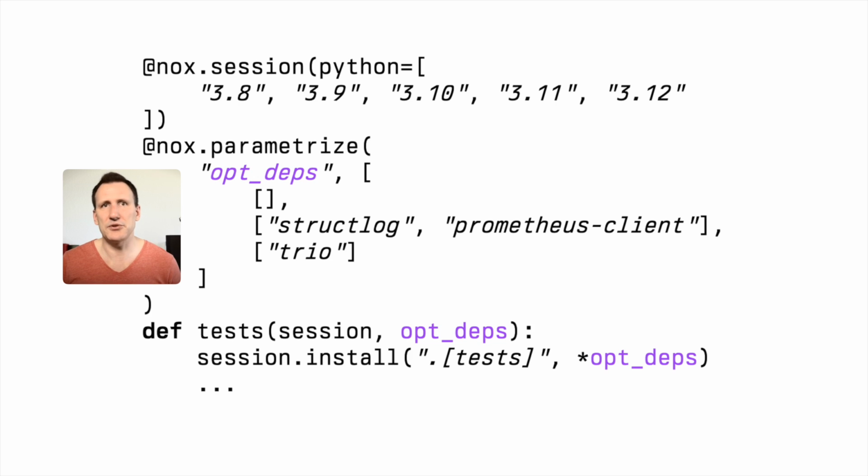And speaking of parameterization, Nox can also parameterize sessions like you might know from PyTest, which is really nice for optional dependencies. In this case, it installs the current package with its tests dependencies, and once with no additional dependencies, once with StructLog and Prometheus client, and once with Trio. But of course, it does so for every Python version. So this function is called 5 Python versions times 3 optional dependency lists equals 15 times in total.